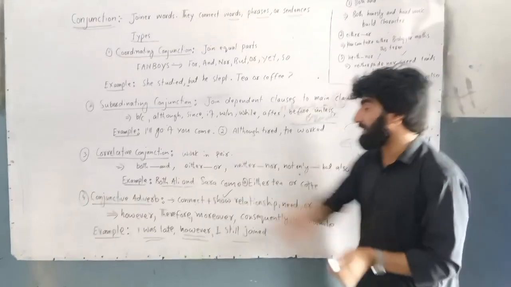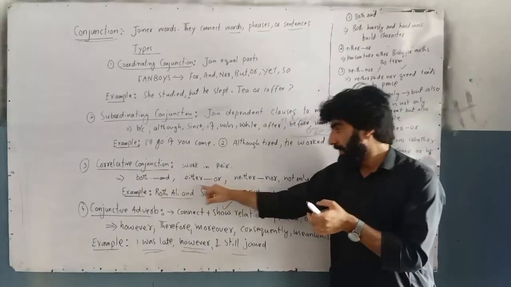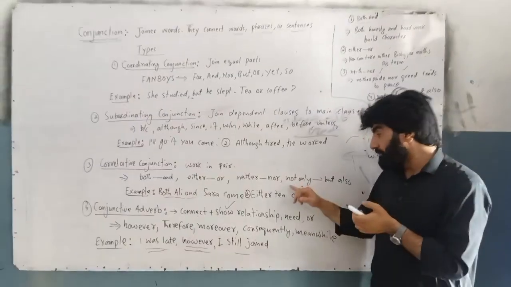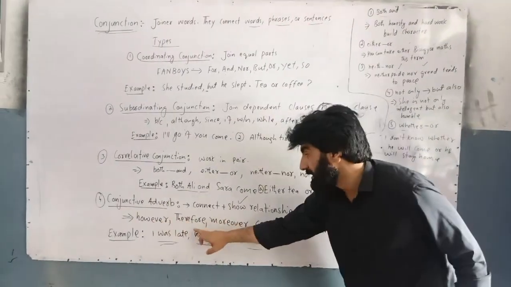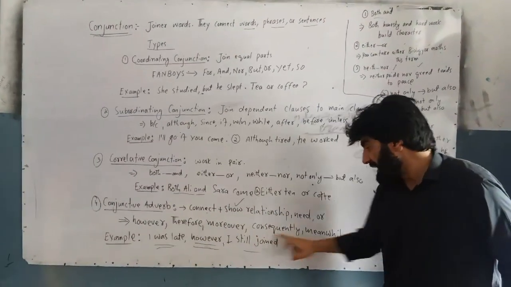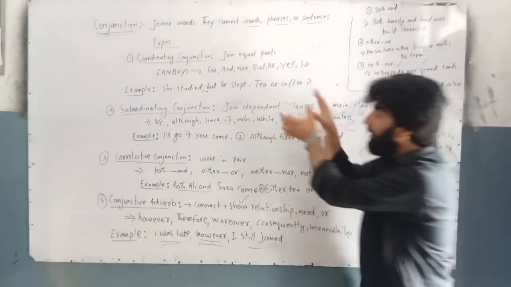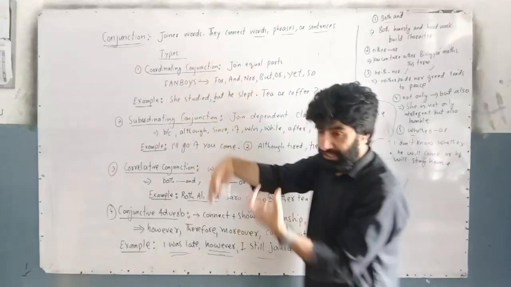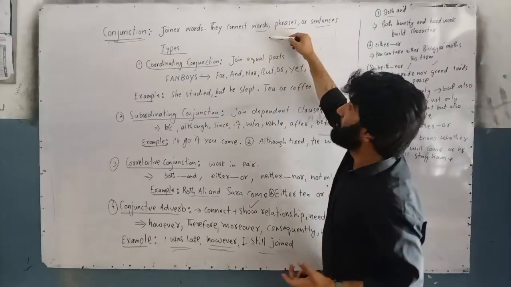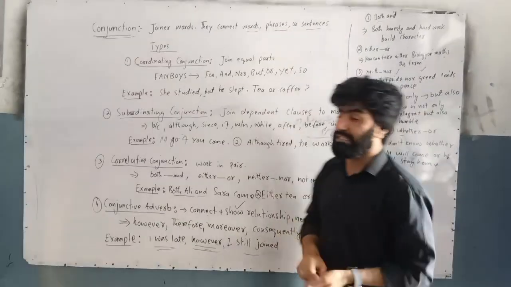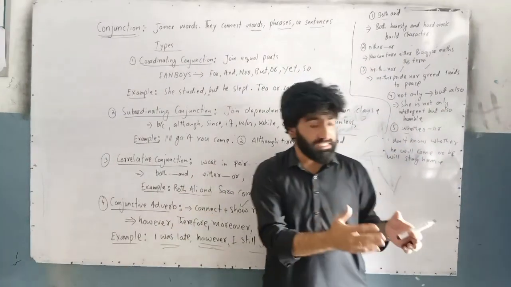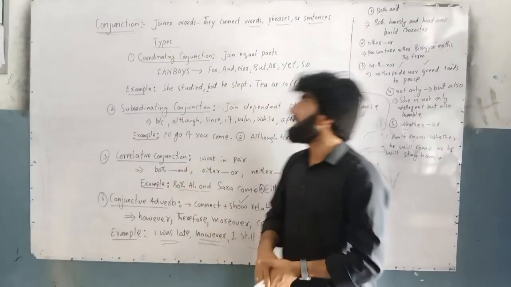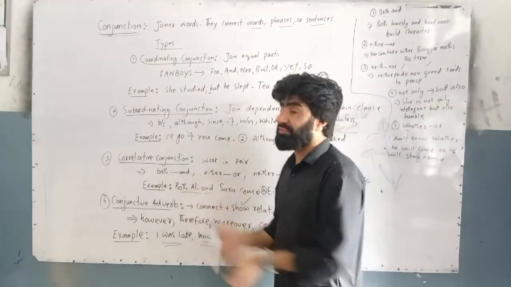These words are conjunctions: both and, either or, neither nor, not only but also. For example, however, therefore, moreover, consequently, meanwhile. All these words are conjunctions, and these conjunctions are joiner words, and they connect words, phrases or sentences. Now we will discuss the types of conjunction.